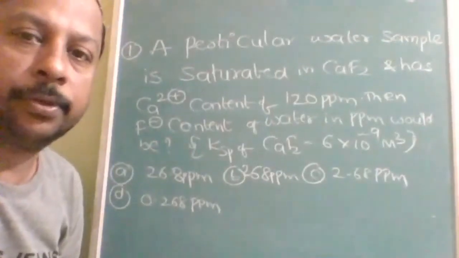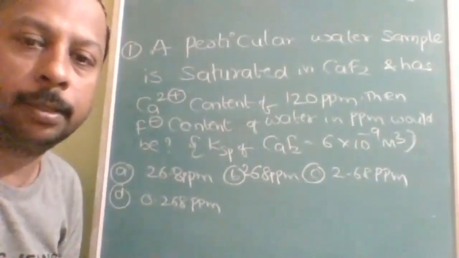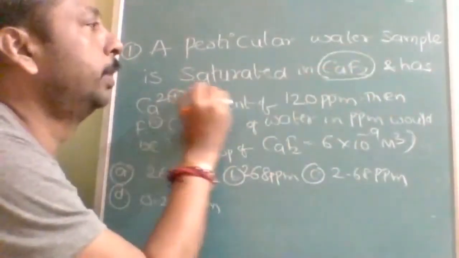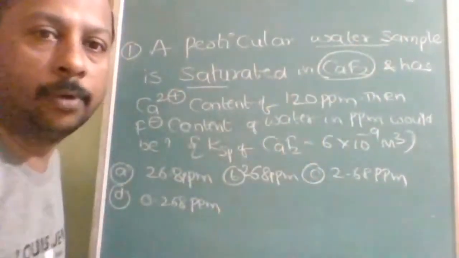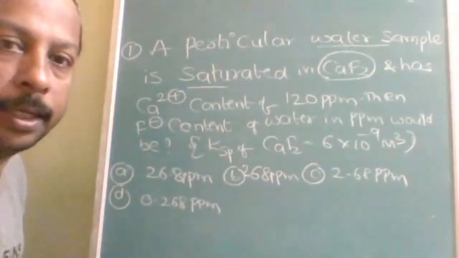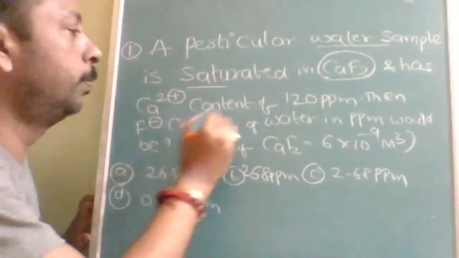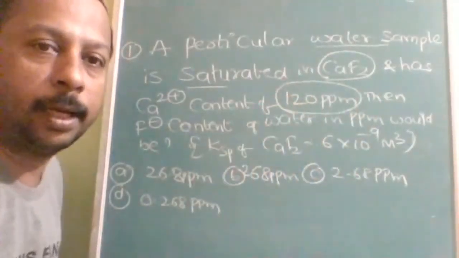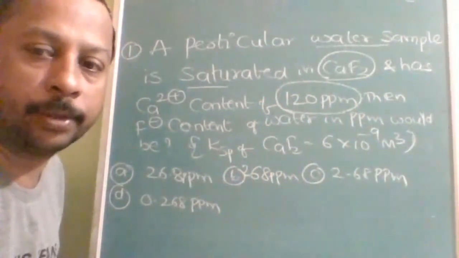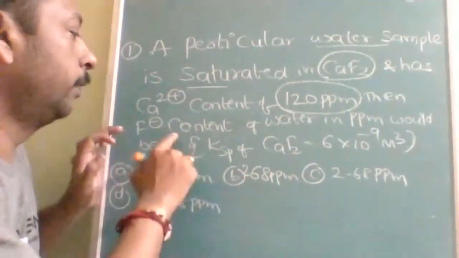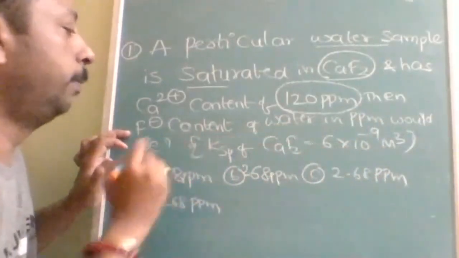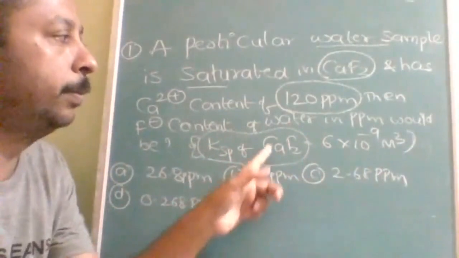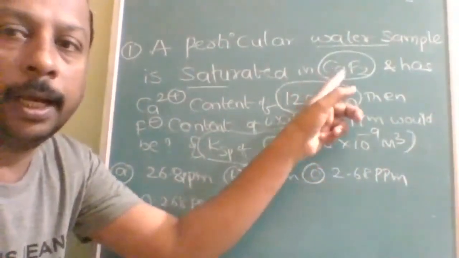So this is the first question. A particular water sample is saturated with CaF2. From this you can understand that it is hard water, hydrogen and its compounds. It has a Ca2+ content of 120 ppm. That means it is the stoichiometry or solution chapter. Then the F- content of the water in ppm would be, and Ksp is given. So ionic equilibrium, stoichiometry, hydrogen and its compounds.